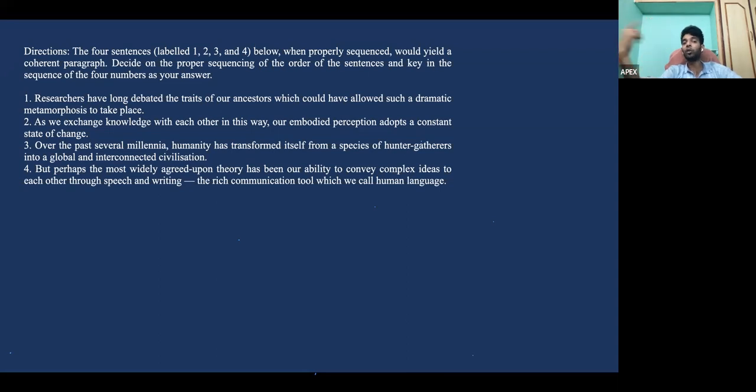Okay, but perhaps the most widely agreed upon theory has been that the rich communication tool we call human language. That means because of human language, we have started all this. Okay, and then it's coming to 2, that our exchange of knowledge with each other, which is about the human language in turn, right? So 4 and 2 become a mandatory pair, and 1 and 4 become a mandatory pair. 3 is generic. So 3, 1, 4, 2 will be the correct answer.